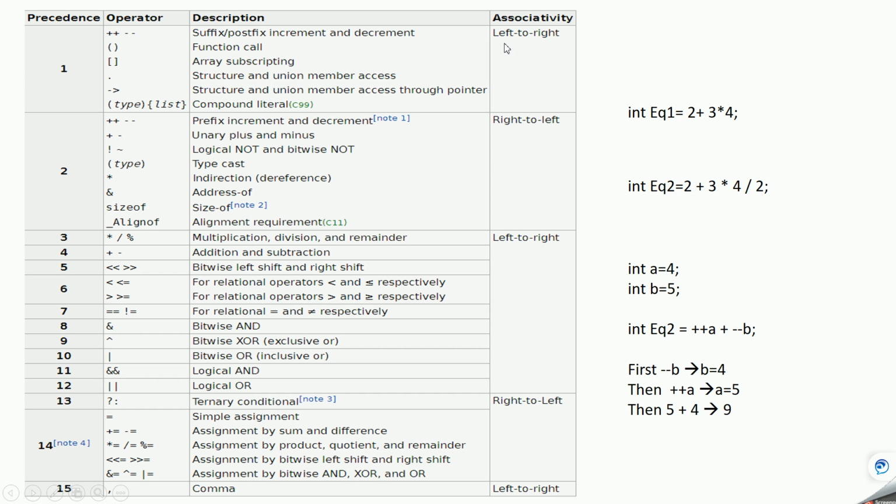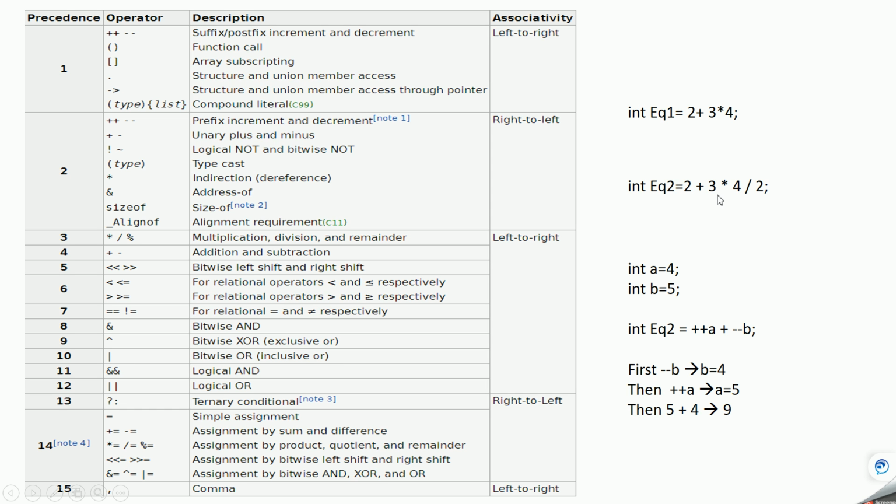Associativity says it can be either left to right evaluation or right to left. In case of multiplication, division and remainder, this is left to right. Left to right means first 3 into 4 will be carried out, and then whatever result comes from this will get divided by 2. Then this addition will happen.